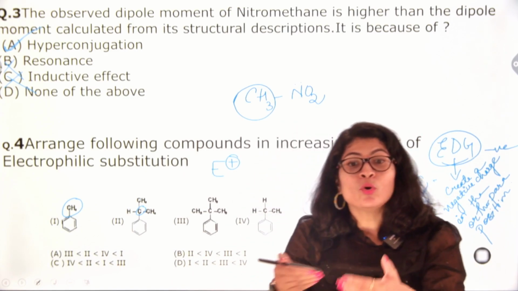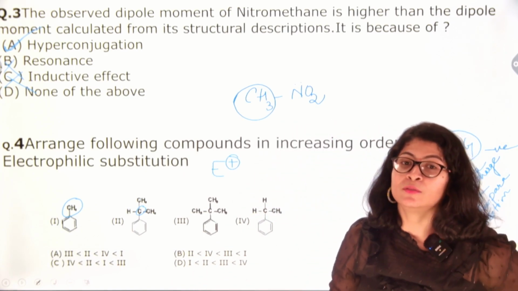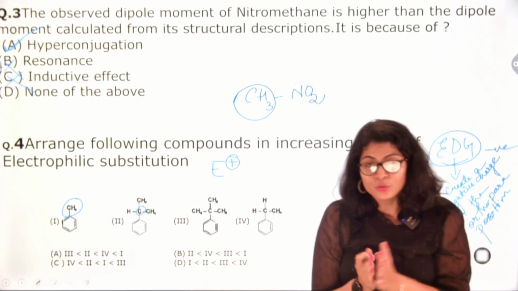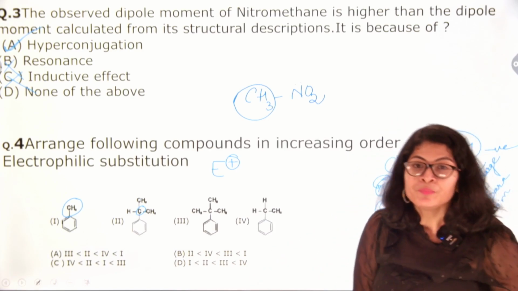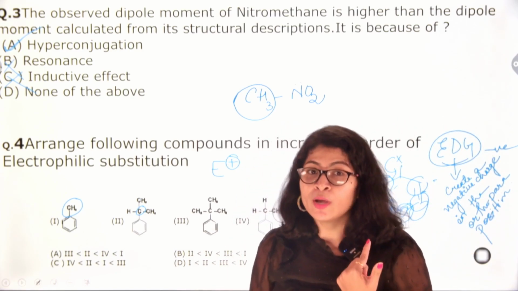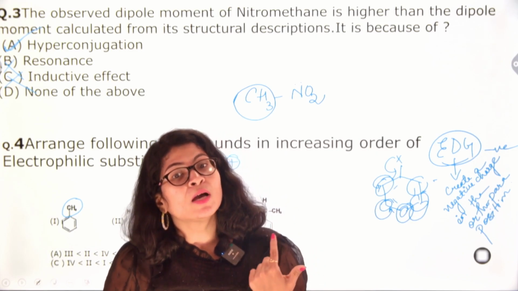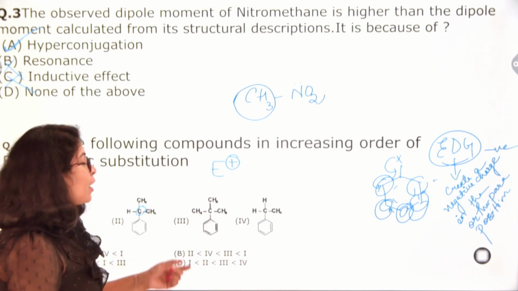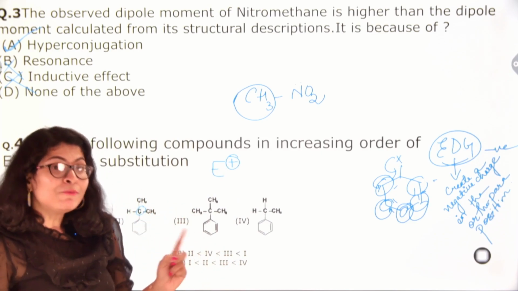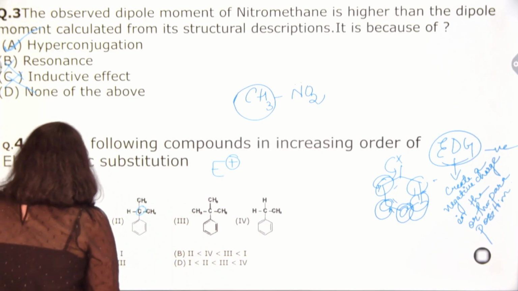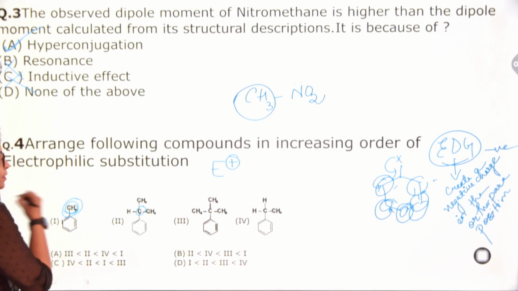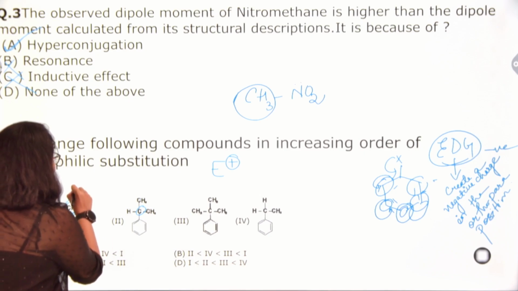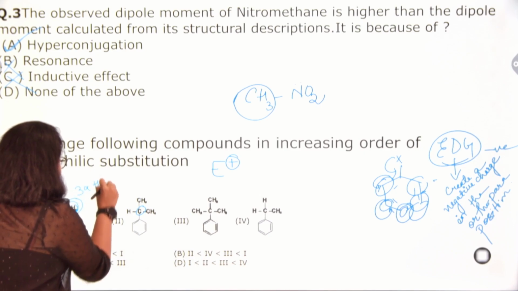Now electron donating effect, here what we have basically is the CH3 group. CH3 shows a hyperconjugative effect, right? So in order to show hyperconjugative effect, the number of alpha hydrogens should be more. So I will have to compare all the 4 structures and see which carbon atom has more number of alpha hydrogens. So if I see the first structure, to the benzene ring directly a CH3 group is attached. So this becomes my alpha carbon. Number of alpha hydrogens here is 3.